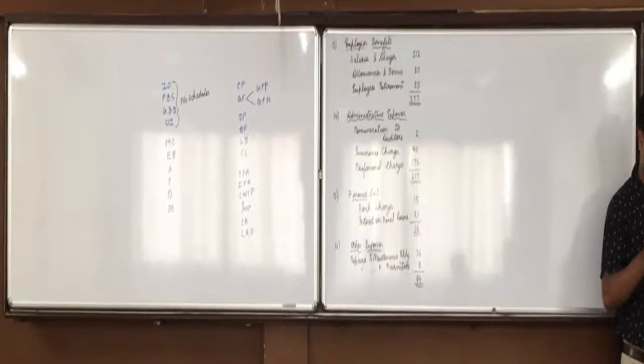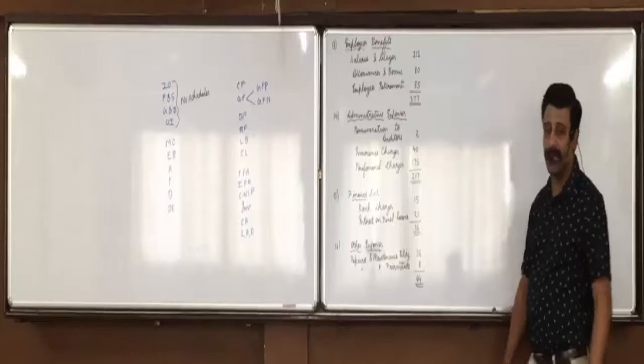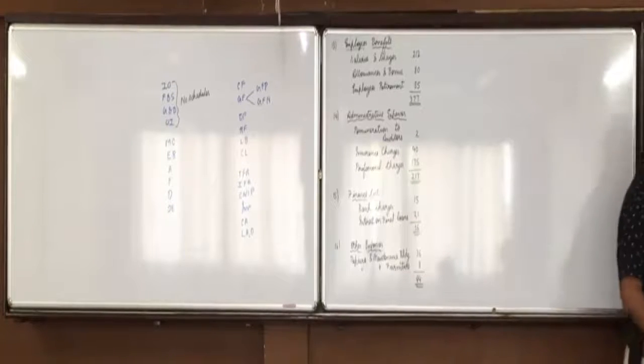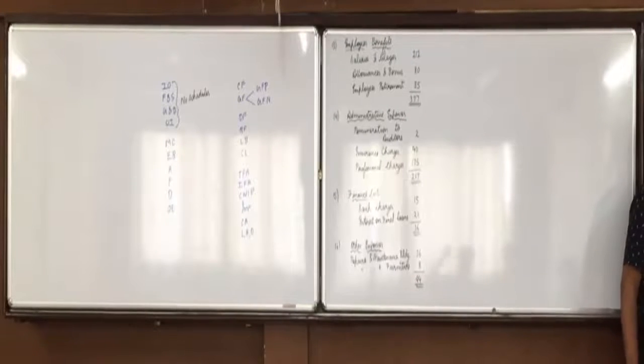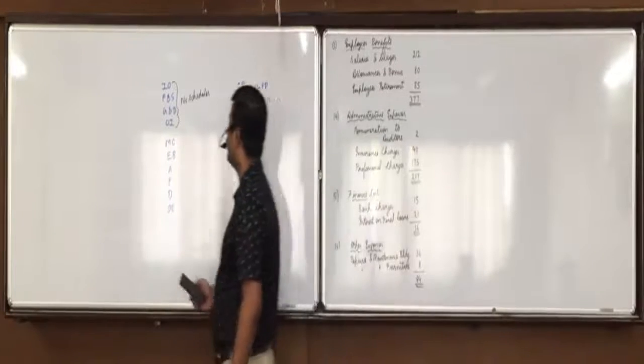Do you understand it? Now we have to just put it in the format. So first we'll make the format of income and expenditure account, but that has to be in column form. Which columns we have to show? First column general fund, then designated fund, then restricted fund, and then total.